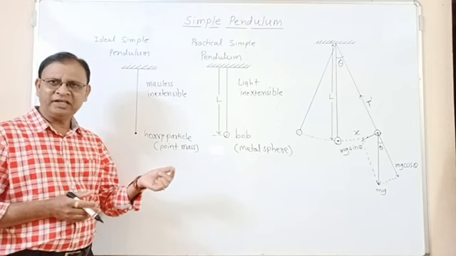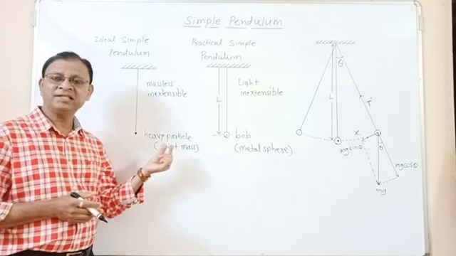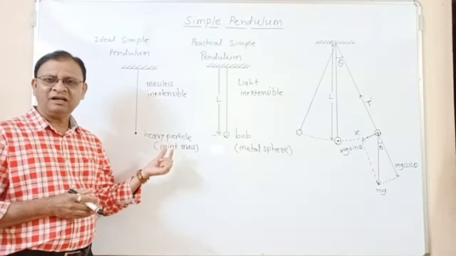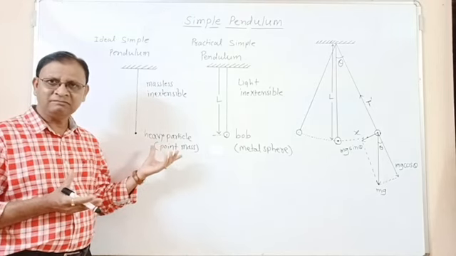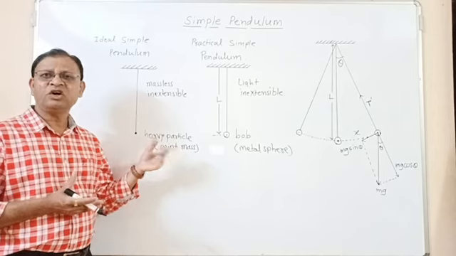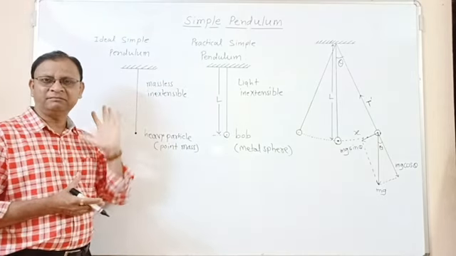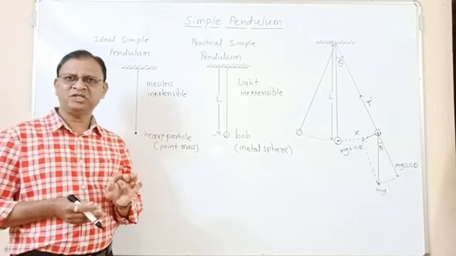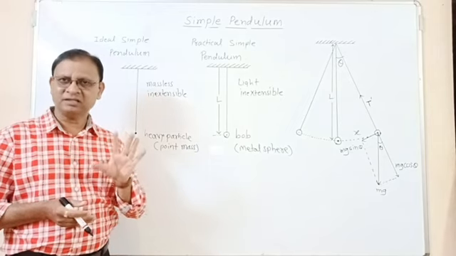I have told you that a heavy point mass, point has existence but no dimensions. And how you can say that it is a heavy or heavy particle? So heavy particle is not in existence. Also massless string. Every object which is present in the universe has a certain mass.